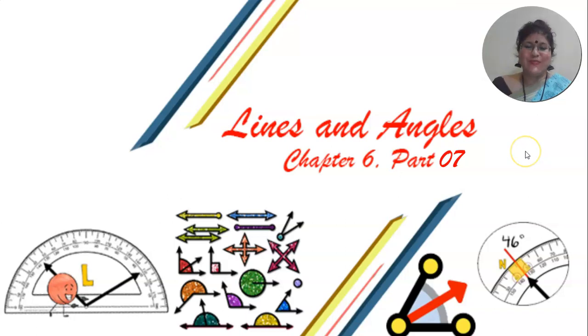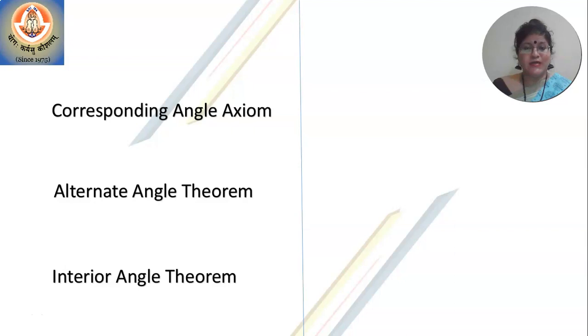Hello students, in this video lesson pertaining to lines and angles chapter 6 part 7, we will be discussing the converse of certain theorems that we learned in the earlier video lesson. I want you to have a look at it. Now, in the earlier video lesson we discussed corresponding angle axiom, alternate angle theorem and interior angle theorem.